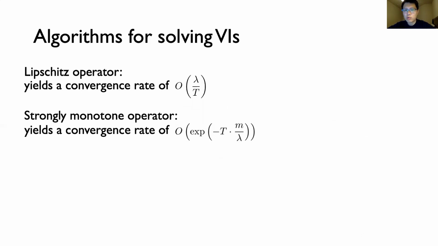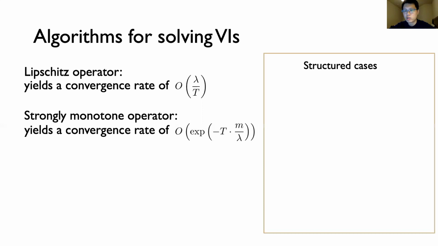So we summarized the classical rates of extragradient methods on the left of this slide for reference, which is what we just discussed. Basically, assuming that the regularizer is strongly convex and the operator is Lipschitz, the method is converging at a lambda over t rate. And under the further assumption that the operator is strongly monotone, the rate is exponential in this parameter lambda over M. You can think of this parameter as a condition number for monotone operators. Under these minimal assumptions, these rates were both shown to be tight, even in the case when the norm everything is measured in is Euclidean.